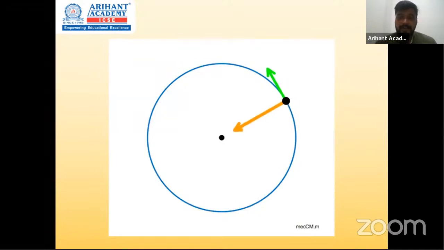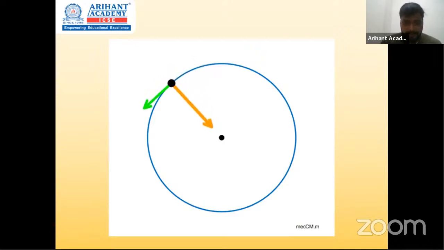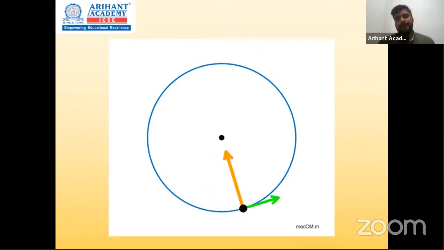Now a question is asked generally, like what are the cases when work done is 0? So this is an example for zero work done. Have a look here. Say the orange line over here represents your force, the centripetal force. The force is acting towards the center. But how is the body moving at every point? It is moving tangentially, that is, in the direction of the green arrow. So force and displacement are perpendicular to each other. Can I say, just like the previous slide, it is zero work done.